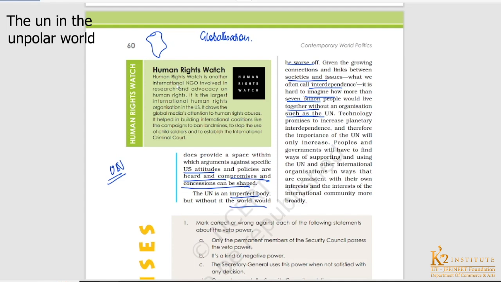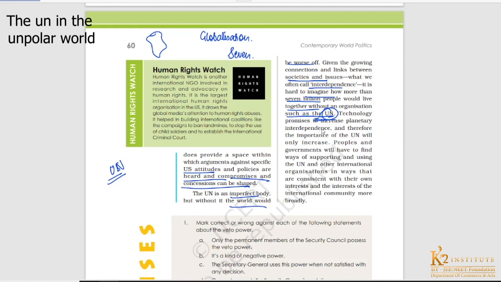So it is really very hard to imagine how these 7 billion people, the entire population of this world, would live without a particular organization that would be cooperating, that would be giving a platform to have some dialogues and discussions. So it is really impossible to imagine this entire world without an organization like the UN. So the UN is certainly very important in today's context.